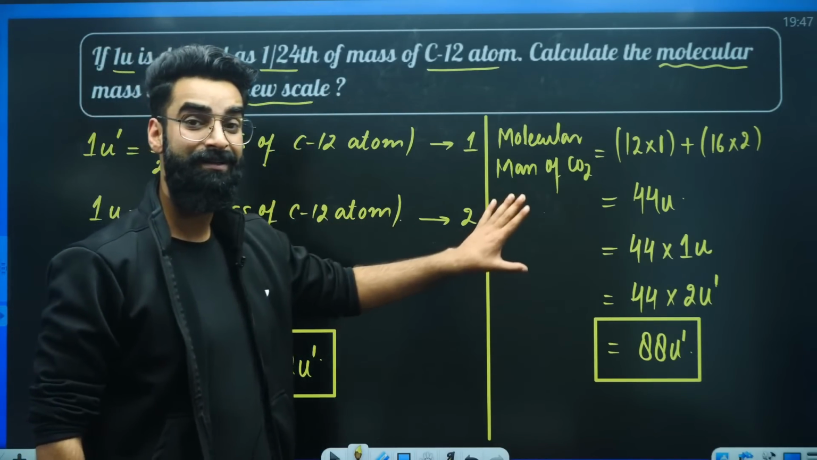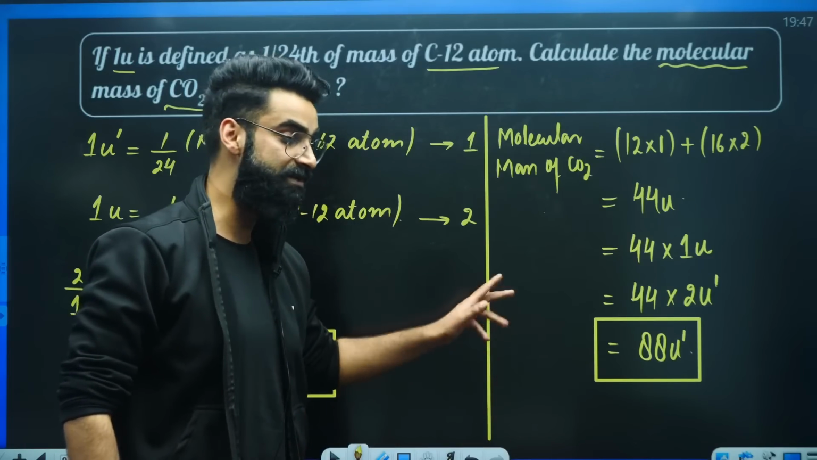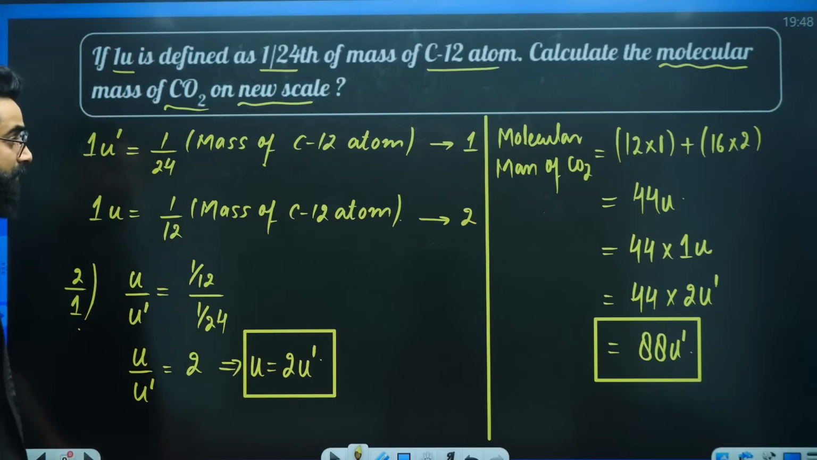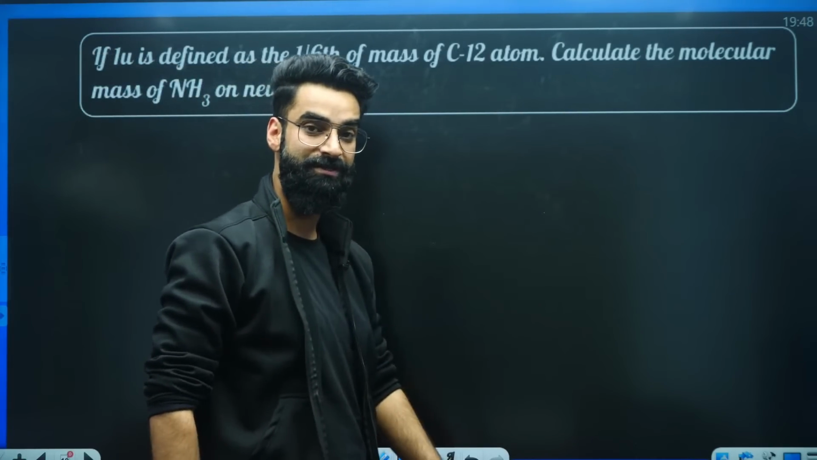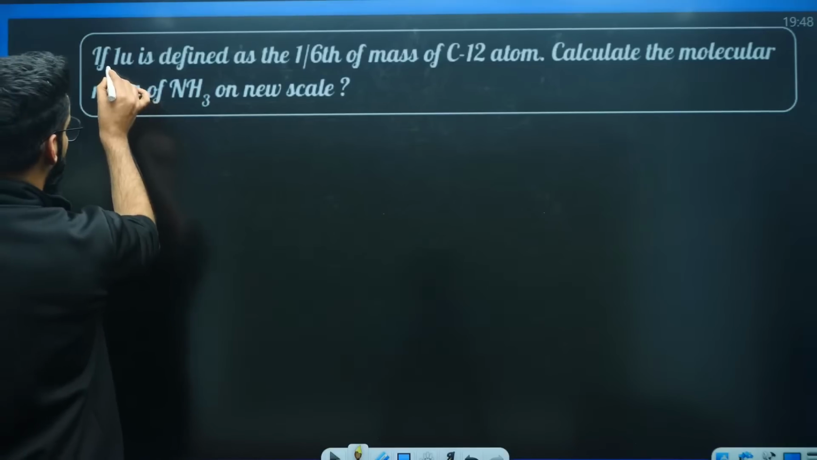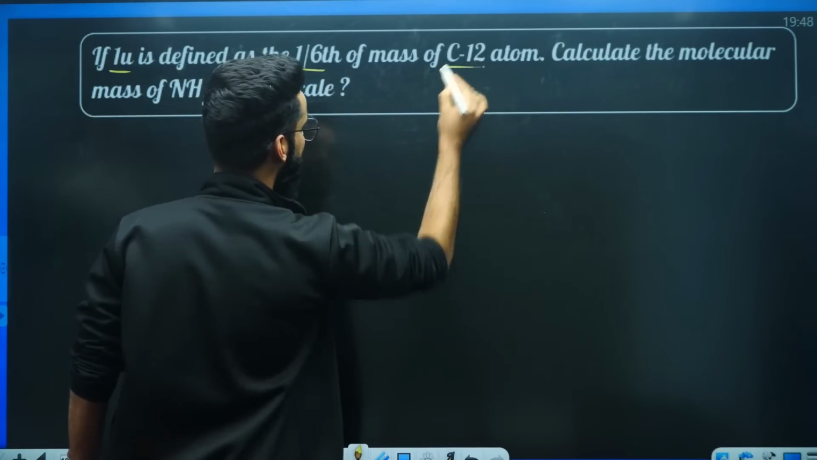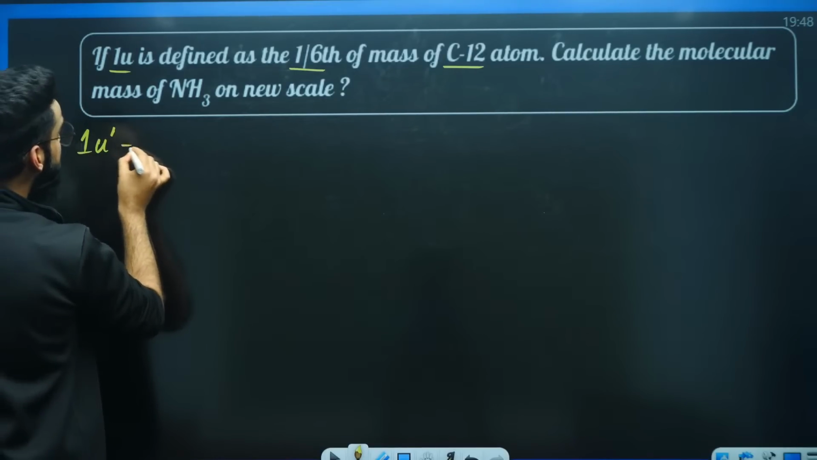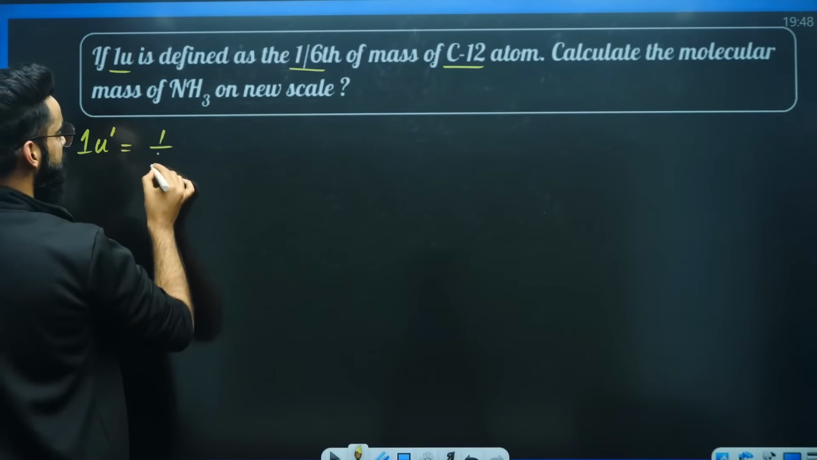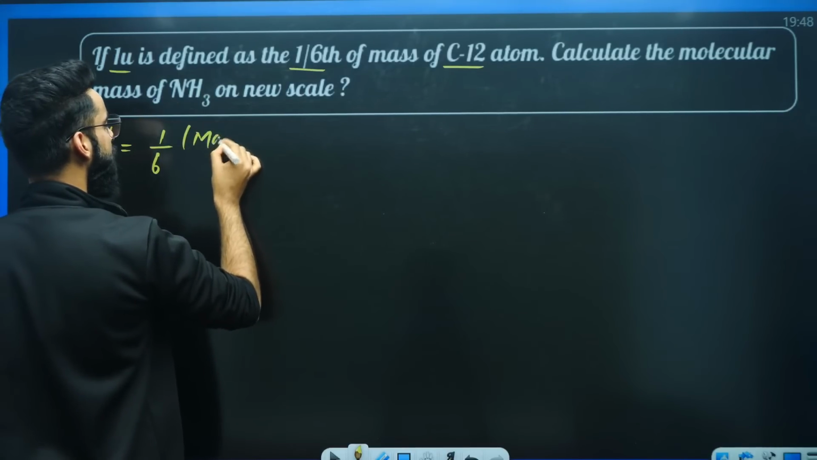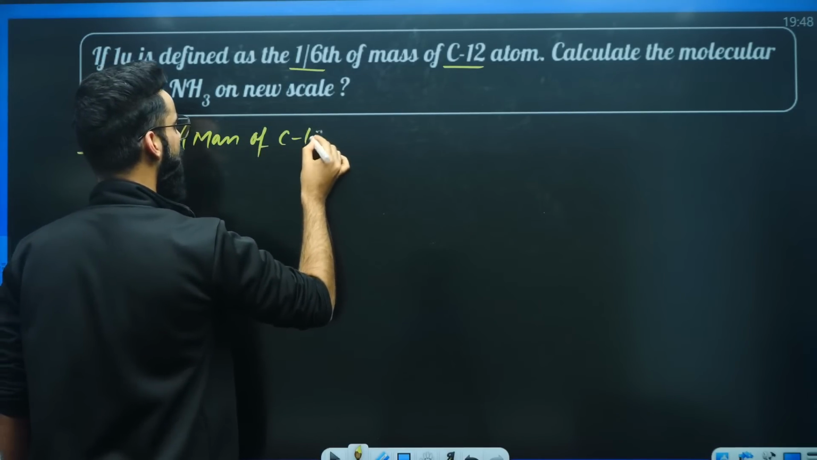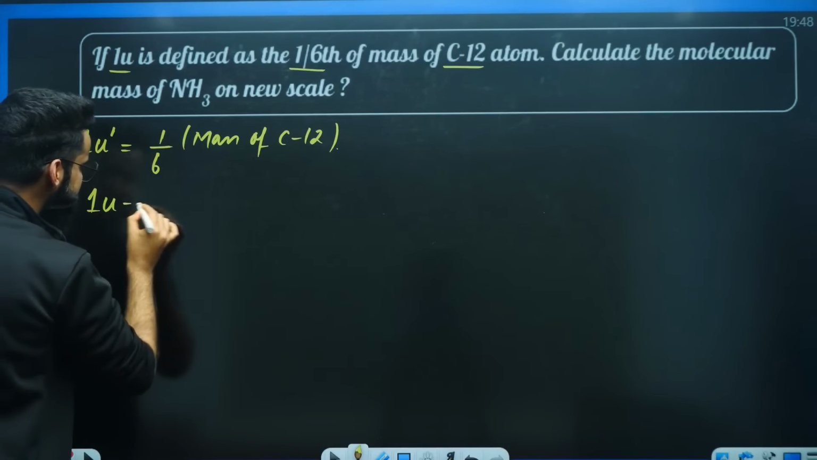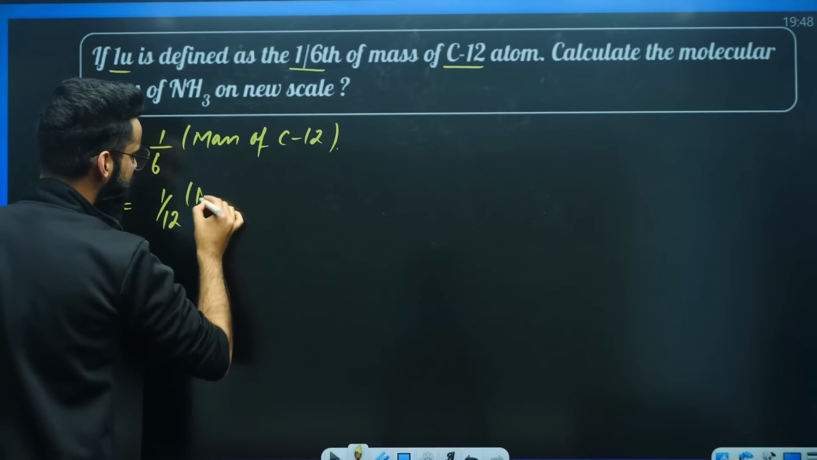Similar type of question. Let's solve one more similar sort of question so that you can remember the approach from now onwards. Have a look, people, what I'm going to do. This is one more similar type of question. Give it a try now. If 1U dash is defined as 1/6 of the mass of carbon-12 atom, as per the question. What about our conventional scale? Conventional scale says 1U is 1/12 of the mass of carbon-12 atom.